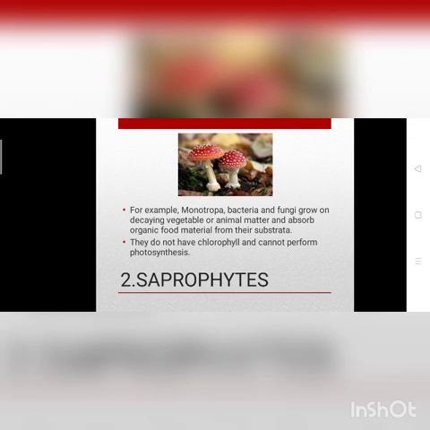Saprophytes grow on dead decaying matter because they are not green, they do not have leaves, they do not have chlorophyll, and hence they do not perform photosynthesis. Bacteria and fungus are the examples.